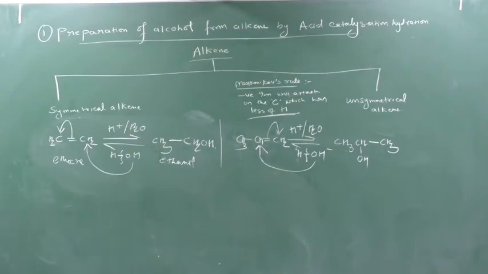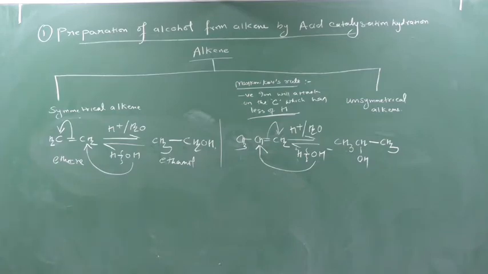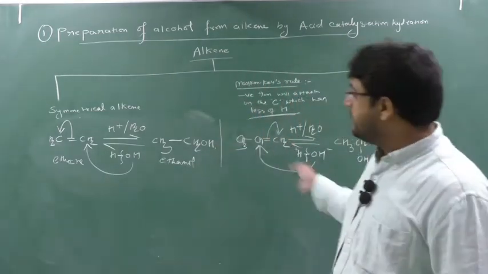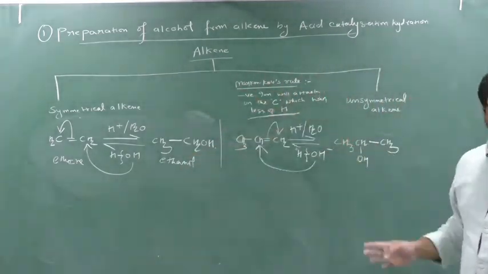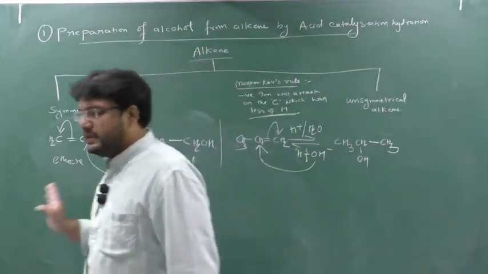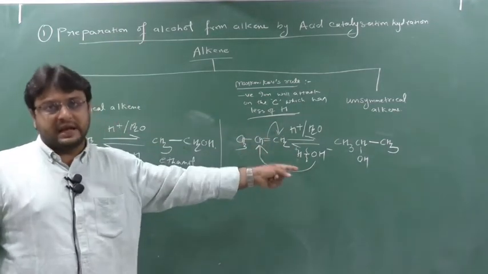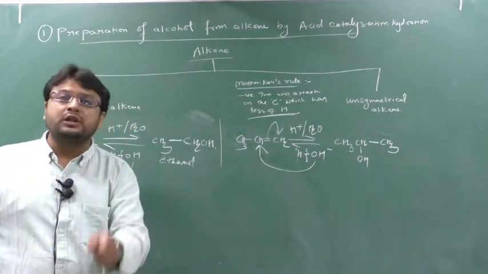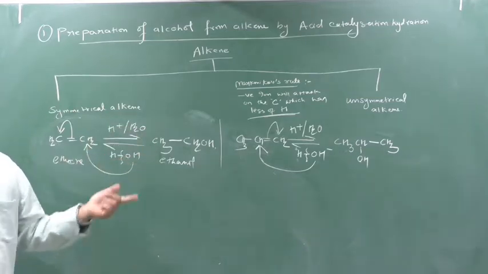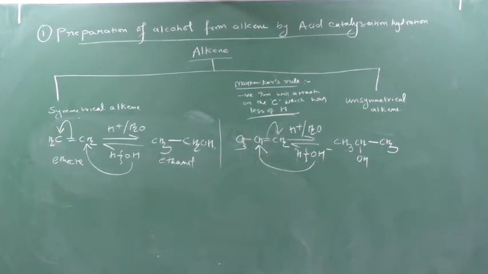Now we will see its mechanism. But before going to the mechanism, please take a screenshot so that you can understand the mechanism in detail. Now here I will do the mechanism. That mechanism will be the same for both symmetrical alkene as well as unsymmetrical alkene. I will do the unsymmetrical alkene mechanism, but it will be the same for symmetrical alkene also. Understand the unsymmetrical alkene mechanism, and your homework is to try to solve the mechanism at home with the symmetrical alkene. This mechanism has been asked in boards many times, so please concentrate. Okay, write this down. Take a screenshot.